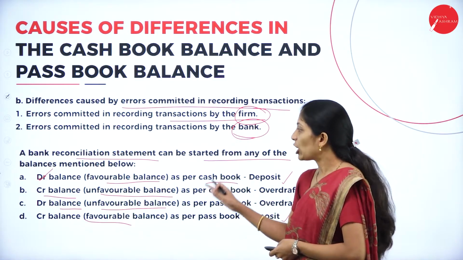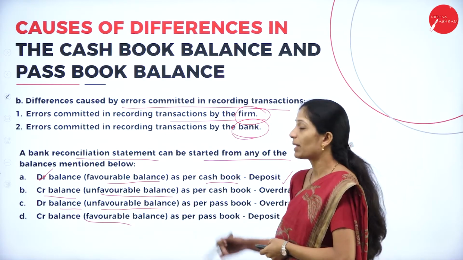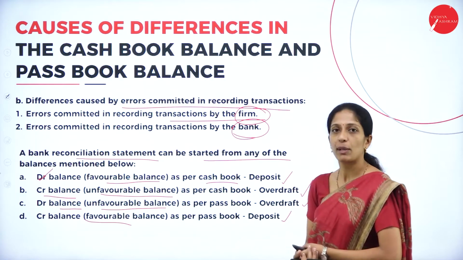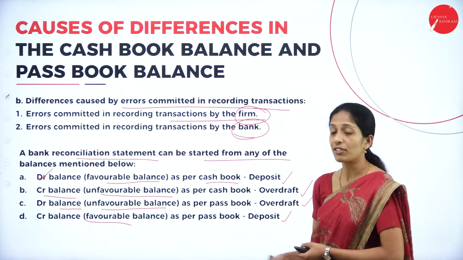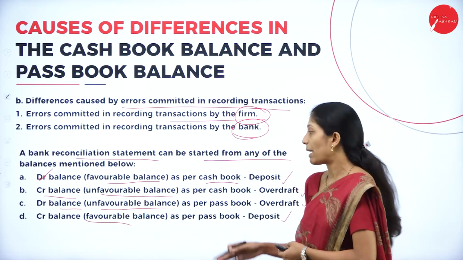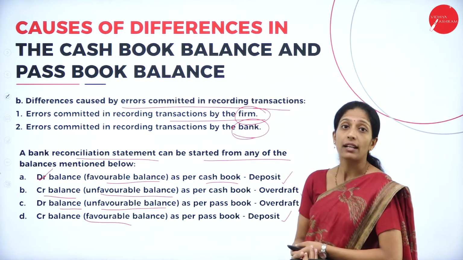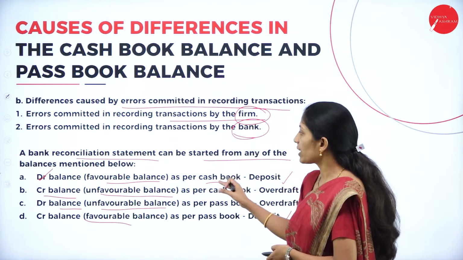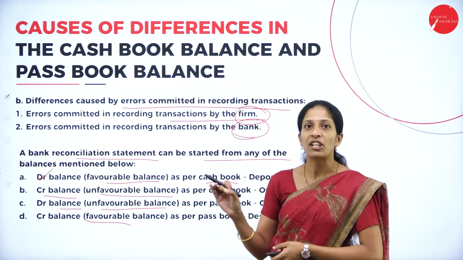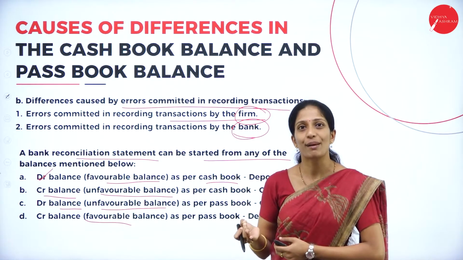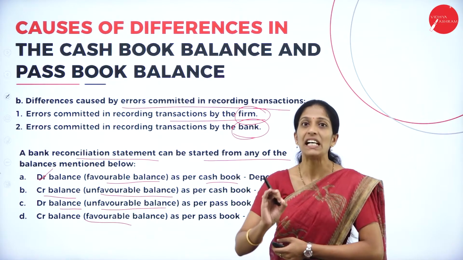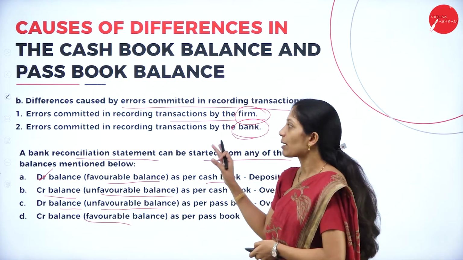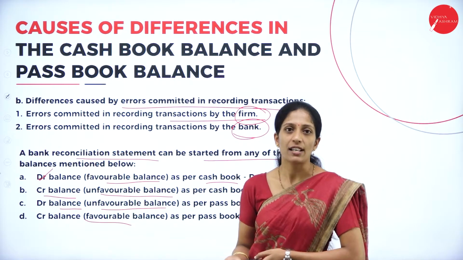You have to remember all four conditions here. Debit balance, that is favorable balance as per cash book, is deposit. Credit balance, that is unfavorable balance as per cash book, is overdraft. Next, debit balance, that is unfavorable balance as per passbook, is overdraft, and credit balance, that is favorable balance as per passbook, is deposit. They might give the question like this, where instead of mentioning favorable, they might give it as debit balance as per cash book. So you have to remember it is deposit. You have to know these four conditions. This is about how the balance will be asked in your question.